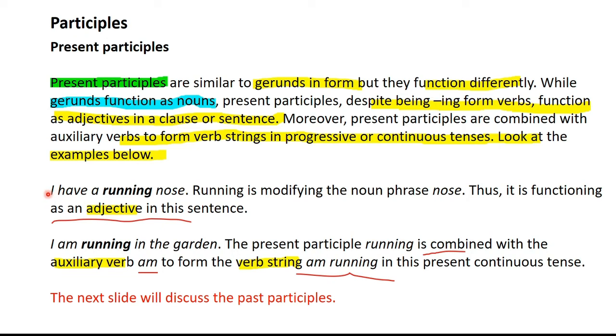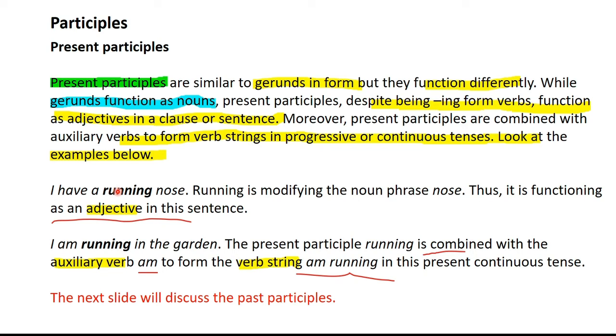Now, I is the subject, have is the finite or the main verb, and a running nose. Running is apparently an action verb, but in this sentence, the noun phrase a running nose does not have running as a verb. Rather, running has been used as an adjective. Running is modifying the noun nose, and we all know that adjectives modify nouns. Running in this sentence is an adjective and not a verb. See how a non-finite verb is not serving or functioning as the main verb in a sentence.